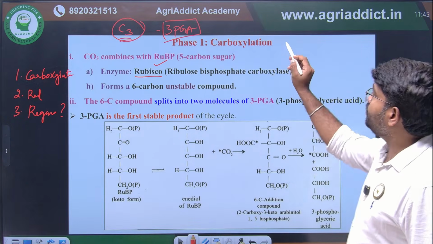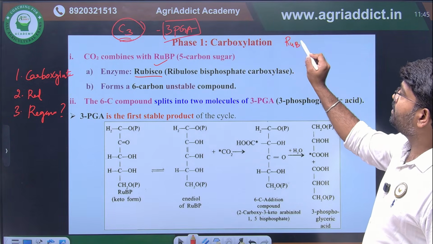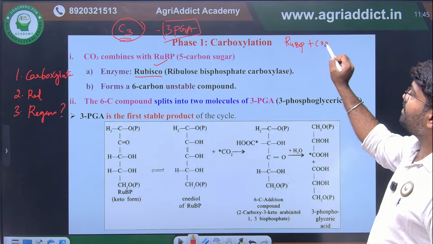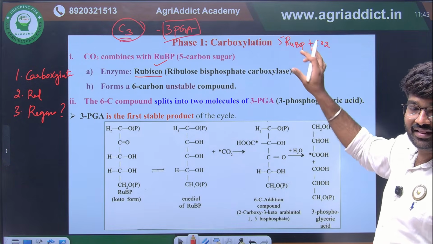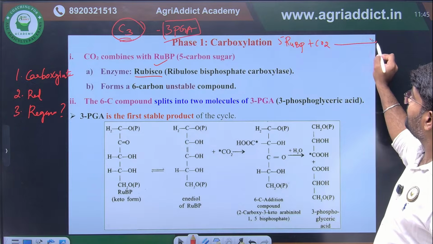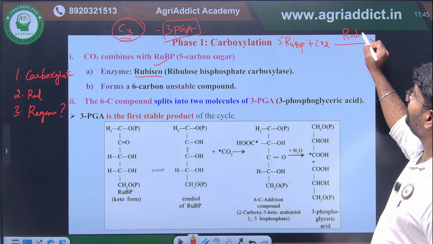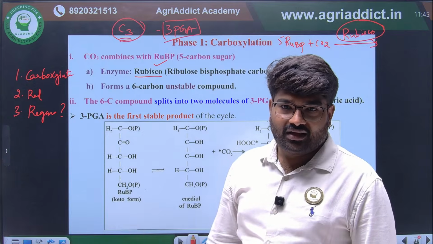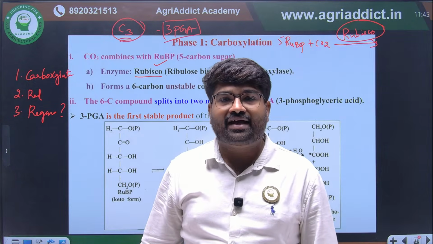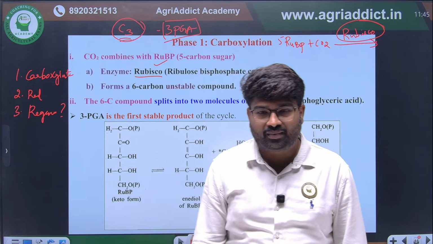RuBP is a 5 carbon compound. It will bind with carbon dioxide. The enzyme acting on this is Rubisco. Rubisco is the enzyme acting on it. From Rubisco, every year they are asking at least one question. You have to remember about the Rubisco.